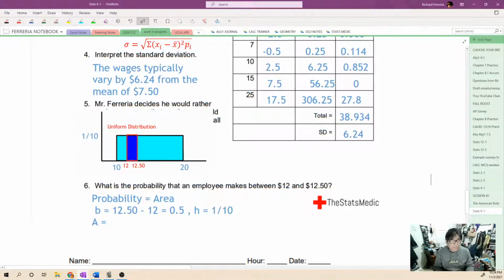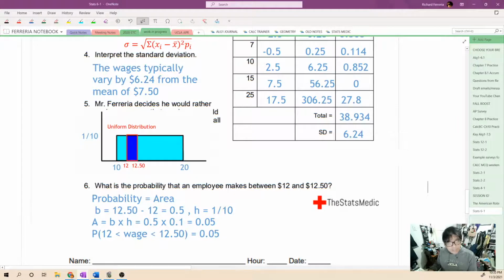So the area of the rectangle would be base times height, which is 0.5 multiplied by 0.1, or 0.05. So the probability that the wage is between $12 and $12.50, well, that's 0.05, about 5%.